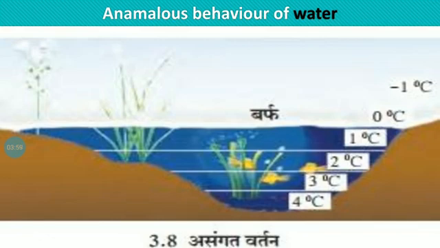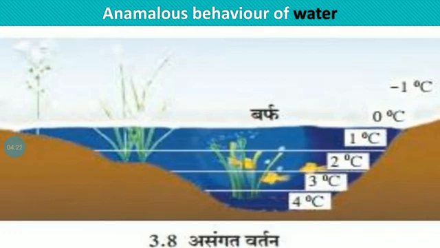Because water follows the rule like other liquids up to 4 degrees Celsius, but when the temperature of water falls below 4 degrees Celsius, water behaves differently from other liquids.